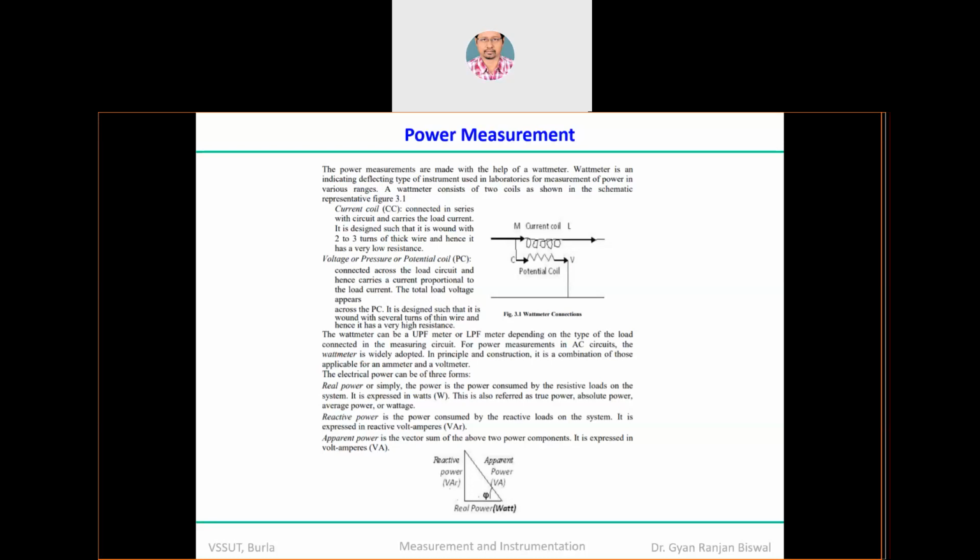As far as power measurement is concerned, the instrument you are going to use to measure power is the wattmeter, and ultimately it is a deflecting type of instrument, right? The concept or method we use to design these deflecting type instruments is again the electrodynamometer, or electrodynamic type of instrument. When we discussed the architecture of the electrodynamometer last time, I will come back to that slide a little later.